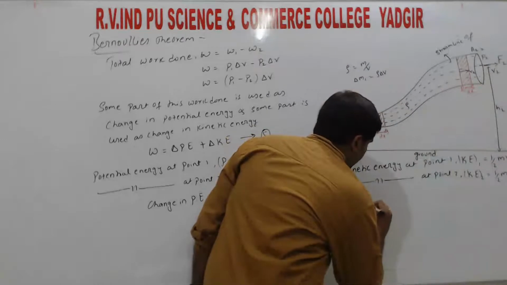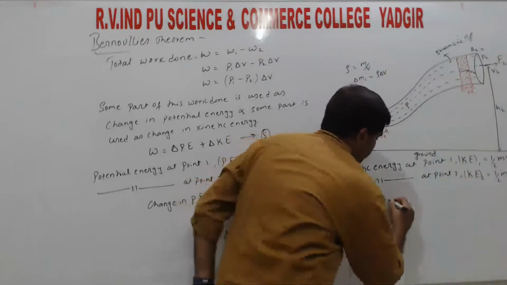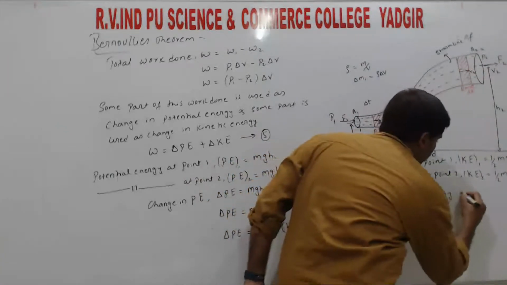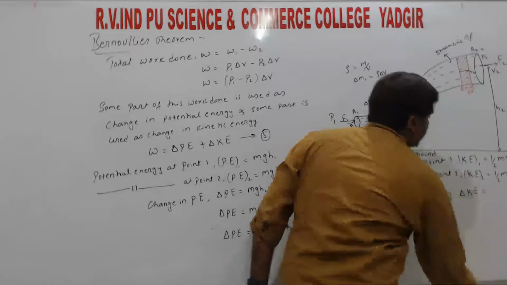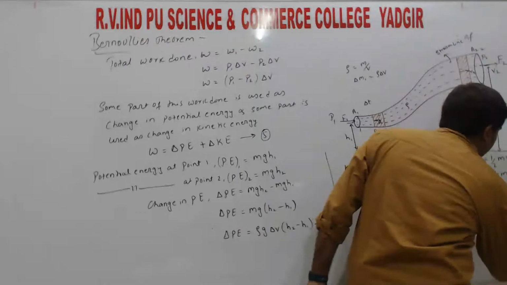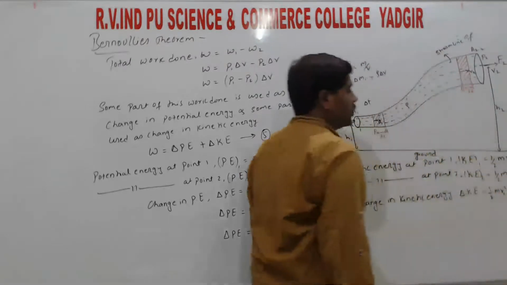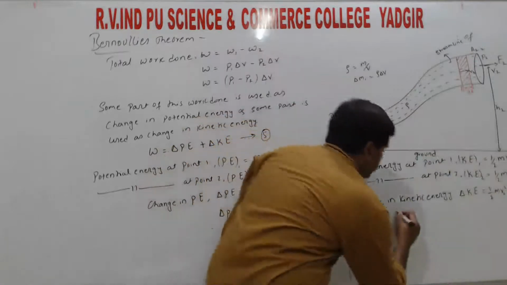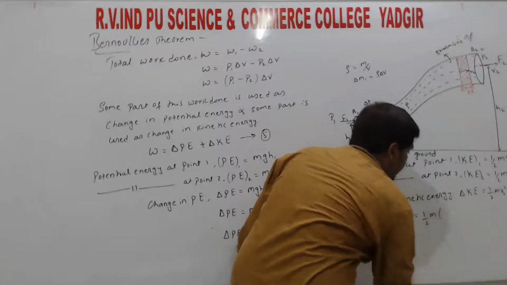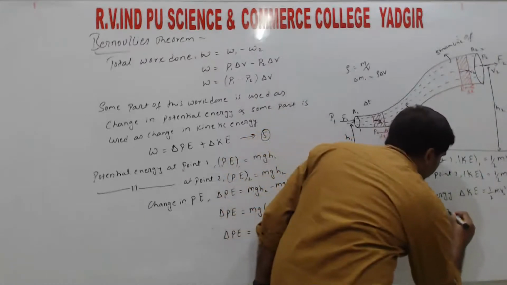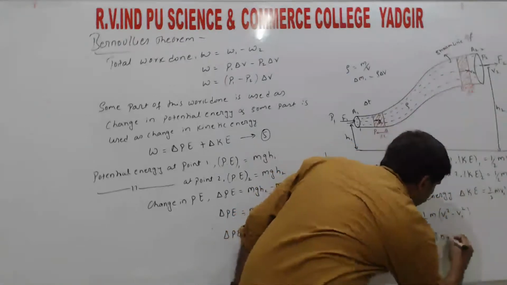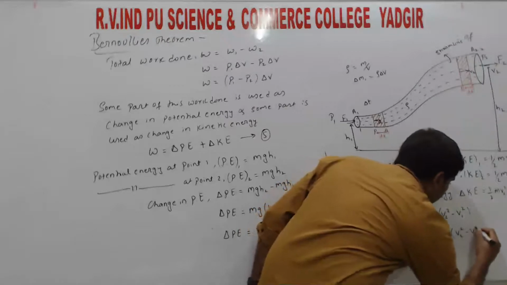So next, change in kinetic energy. Change is nothing but difference, right? So change in kinetic energy, that is delta KE, is equal to half m v2 square minus half m v1 square, right? In both we can take half m common, so remaining v2 square minus v1 square. So replace mass by density rho into delta V, that is v2 square minus v1 square.